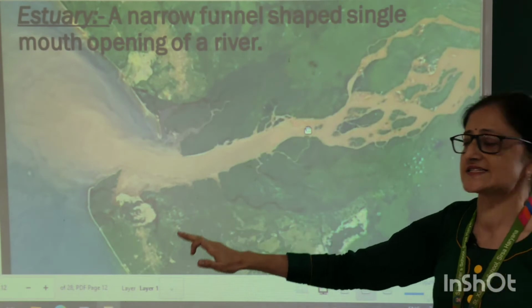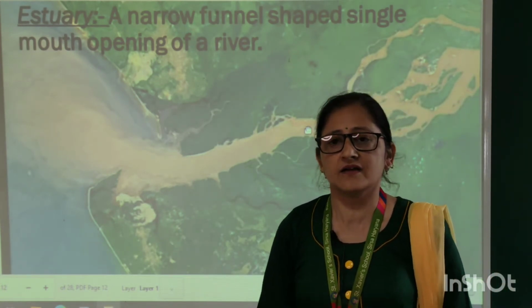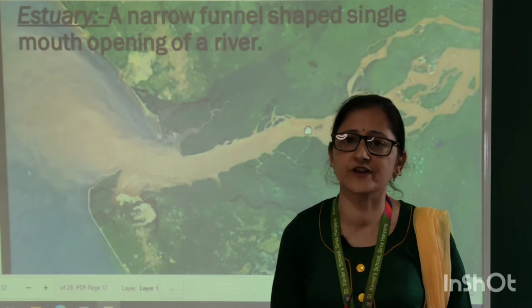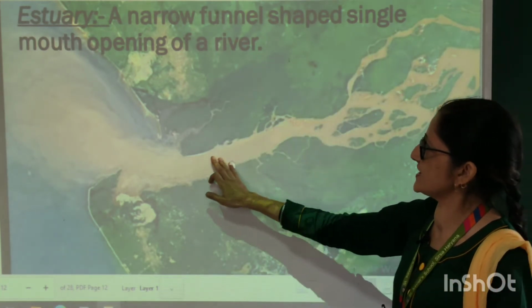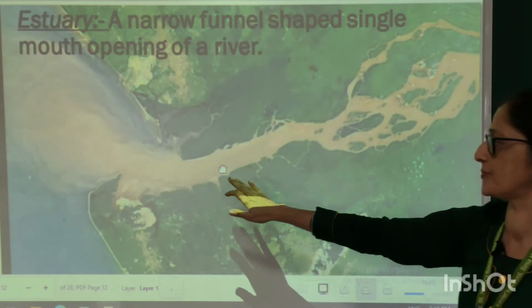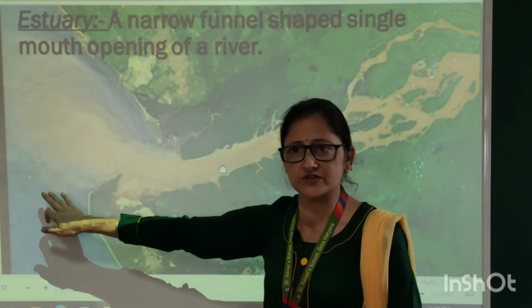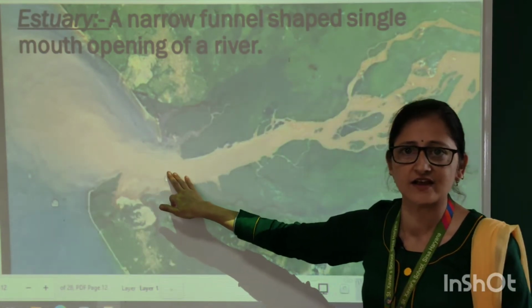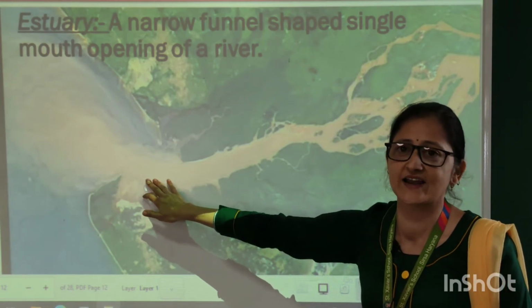Now, some rivers do not form a delta. At the mouth, some rivers form an estuary. An estuary is a narrow funnel-shaped single mouth opening of a river. When a river enters into the sea water with a single mouth entry, that feature is known as an estuary.